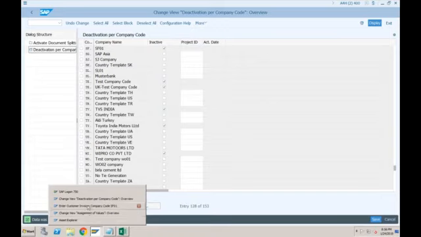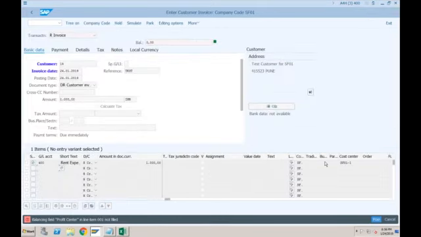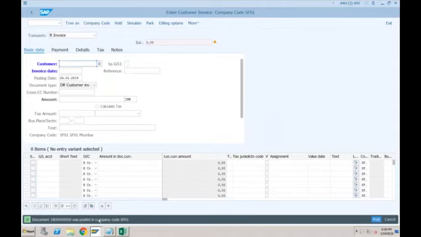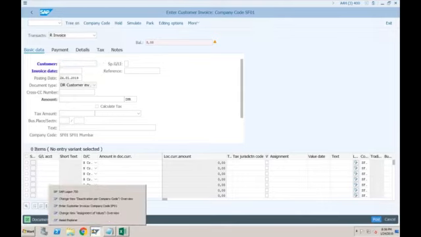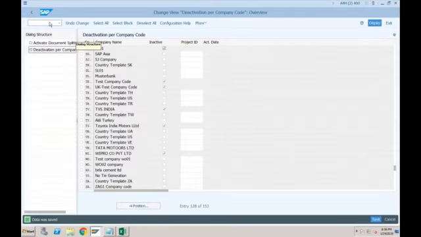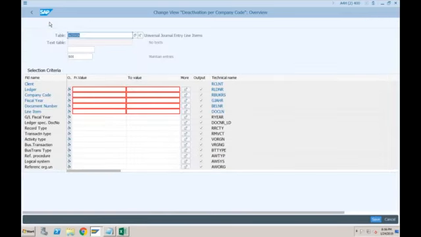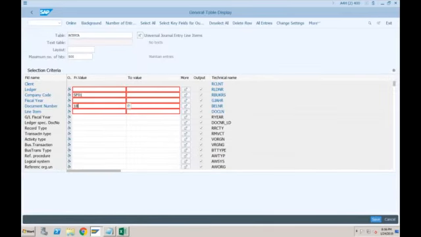Okay, so let's try to post. So the document was posted, right? Why? Because there was no document splitting active now. Okay, so now let's see this document 18 all time 0 in table ACDOCA, and we just want to see whether those two fields are getting populated or not. So SE16N for company code SF01 and document number 1812345678, online.